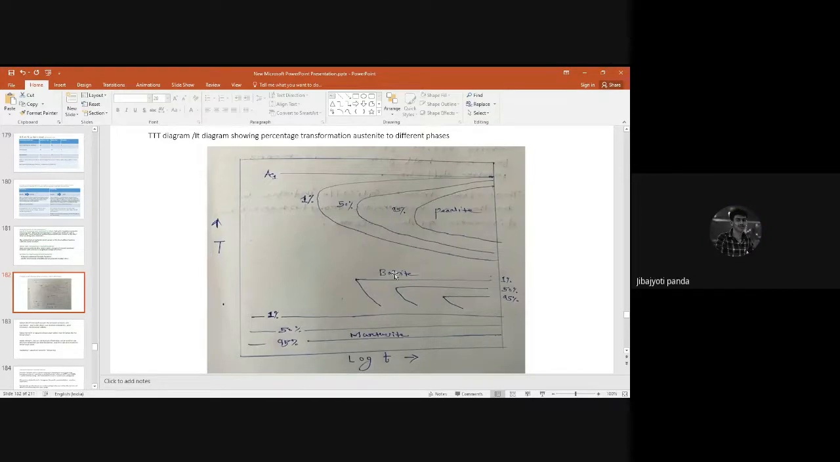Sir, bainitic. How is the starting phase? Sir, austenite. Austenite to what? So the end product is bainite. Very good. And what kind of transformation is happening here?